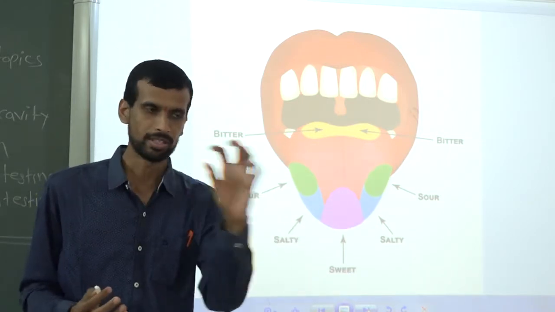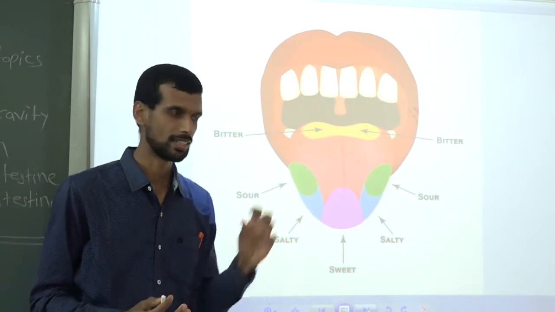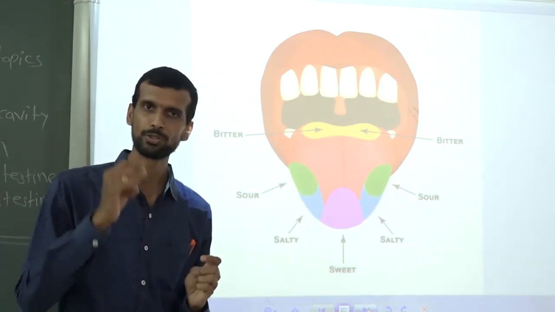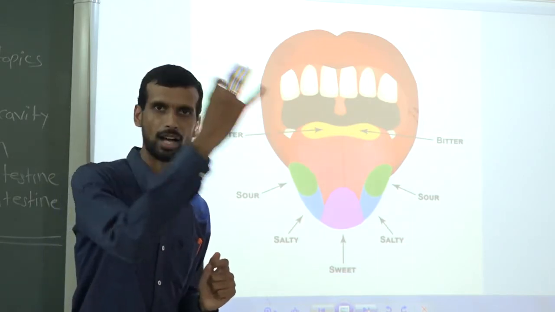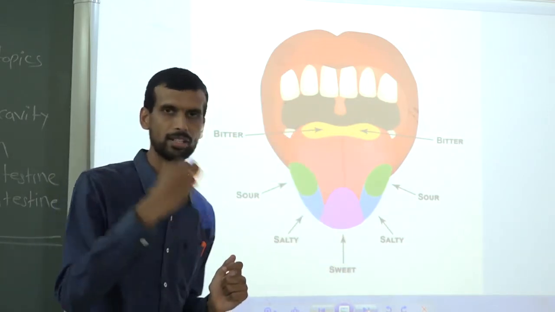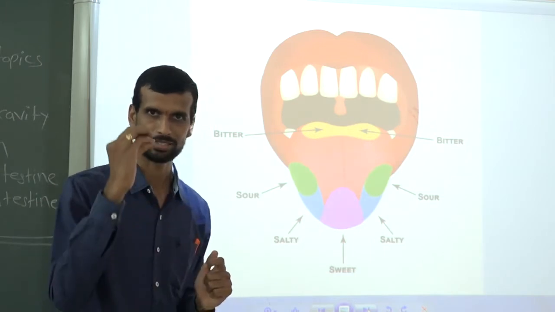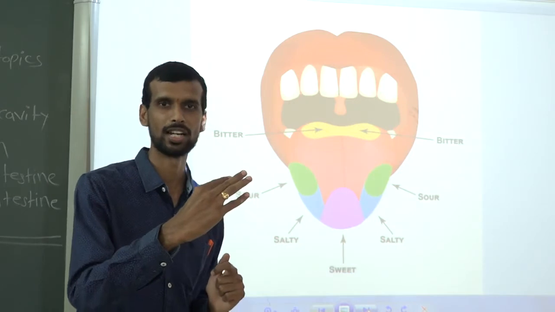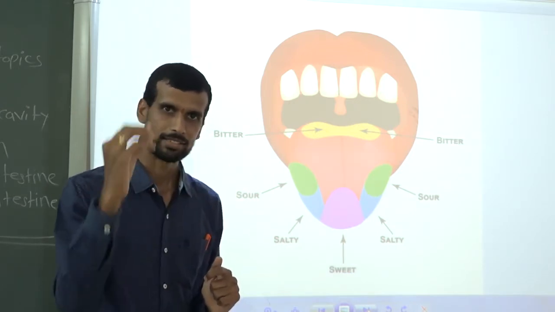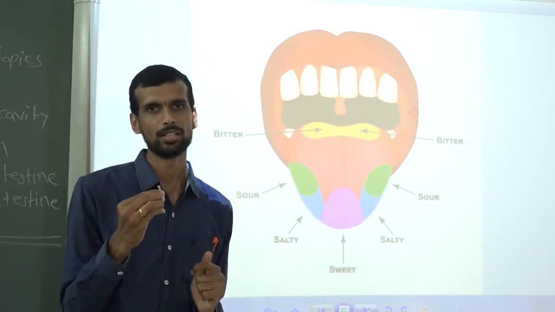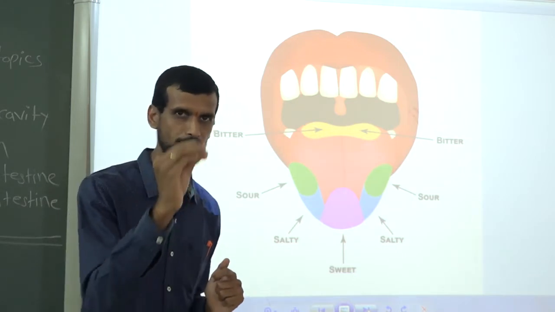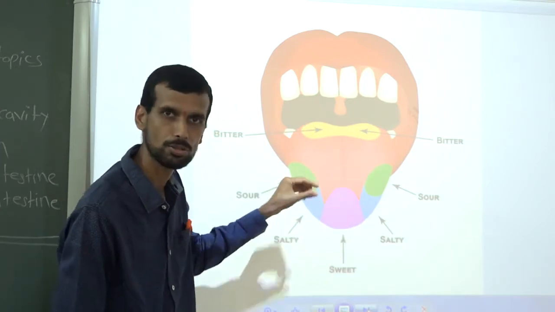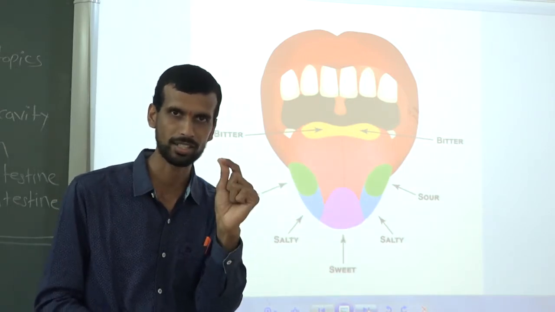You have to take different food materials, say salty, sweet, bitter, and with the help of a toothpick, you have to put them on another friend or family member. Okay, the tongue should be straight. Tell that person to take out the tongue and it should be straight. Then put one food particle, say sweet. Take a small sweet particle like a sugar crystal and keep it on different portions.